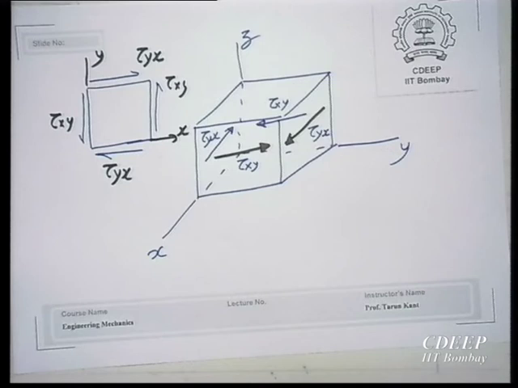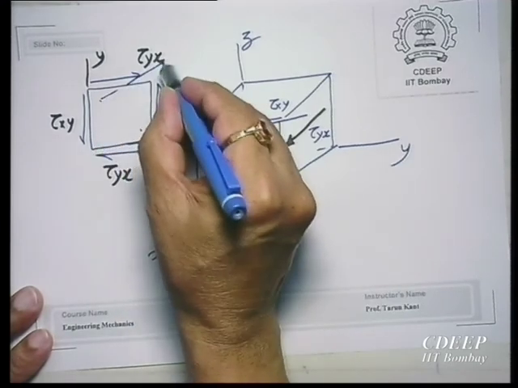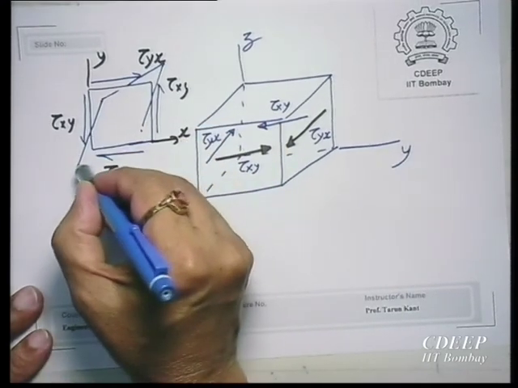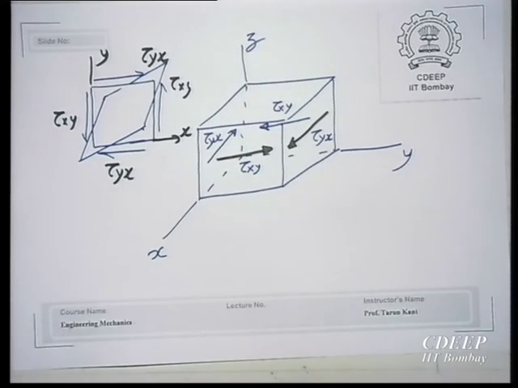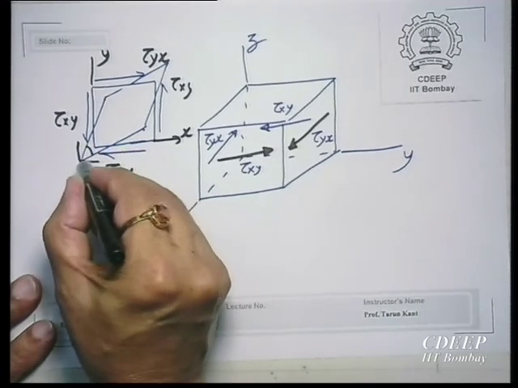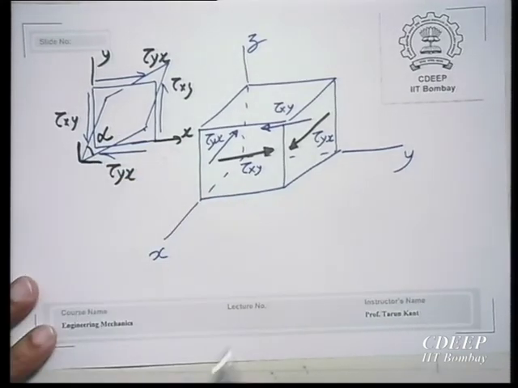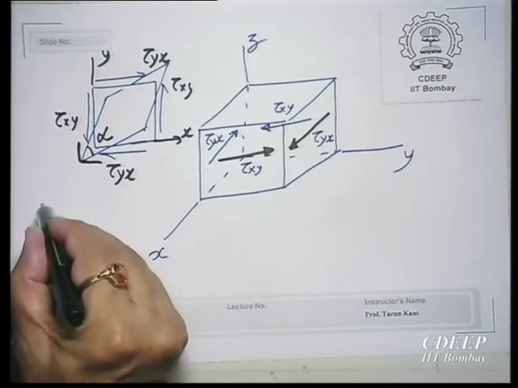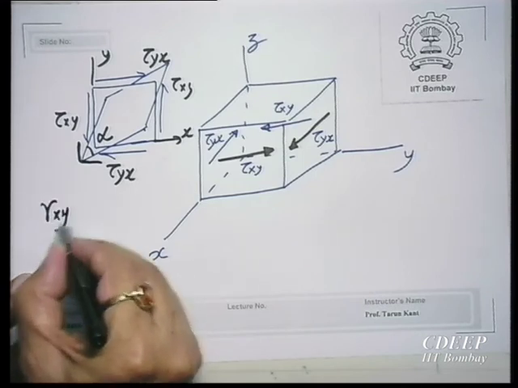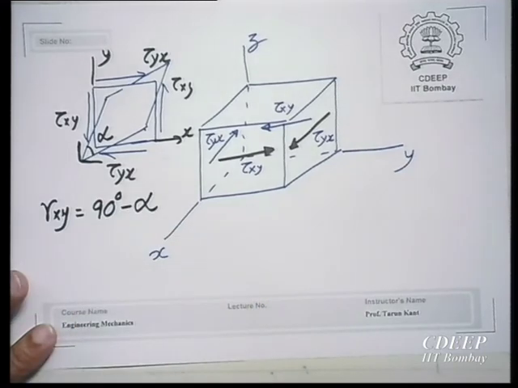Because of this xy, the element will become like this. If this angle is alpha, then 90 minus alpha is gamma xy, that is how we define it, the change in the right angle xy.